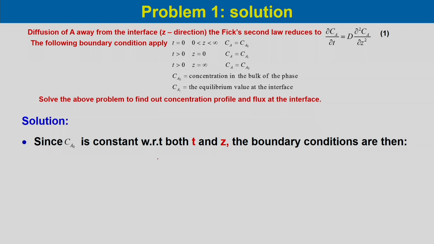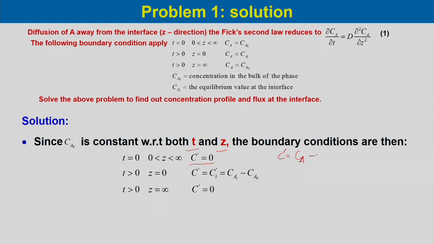Now, since CA0 is constant with respect to time and z, the boundary conditions we can write in terms of the deviation variables. At t equal to 0, z greater than 0 and less than infinity, C' would be 0, because it is CA minus CA0. So at t equal to 0, CA would be CA0 minus CA0, then C' would be equal to 0.